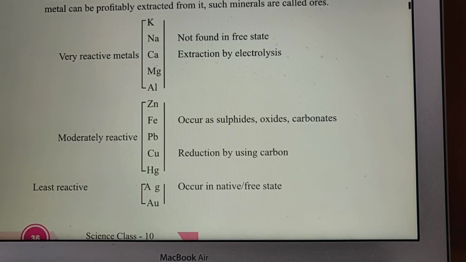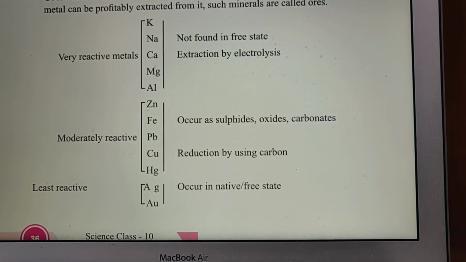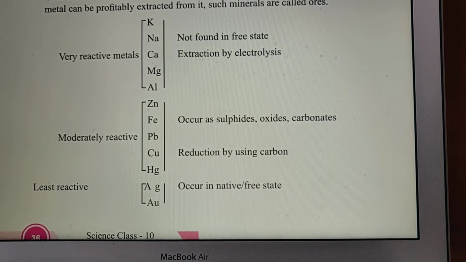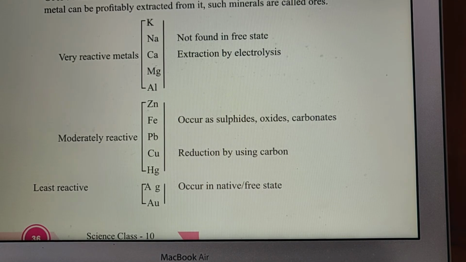Now you can see it in tabular form. Potassium, sodium, calcium, magnesium and aluminium are very reactive metals, and since they are reactive, they are not found free in nature. Zinc, iron, lead, copper and mercury are moderately reactive and mostly occur in the form of sulfides, such as zinc sulfide, iron sulfide, lead sulfide, copper sulfide, oxides or carbonates.